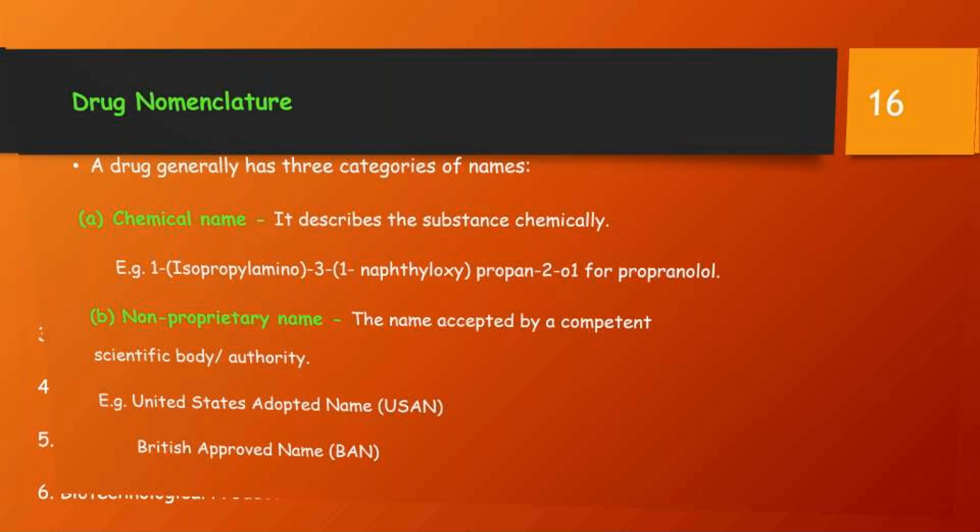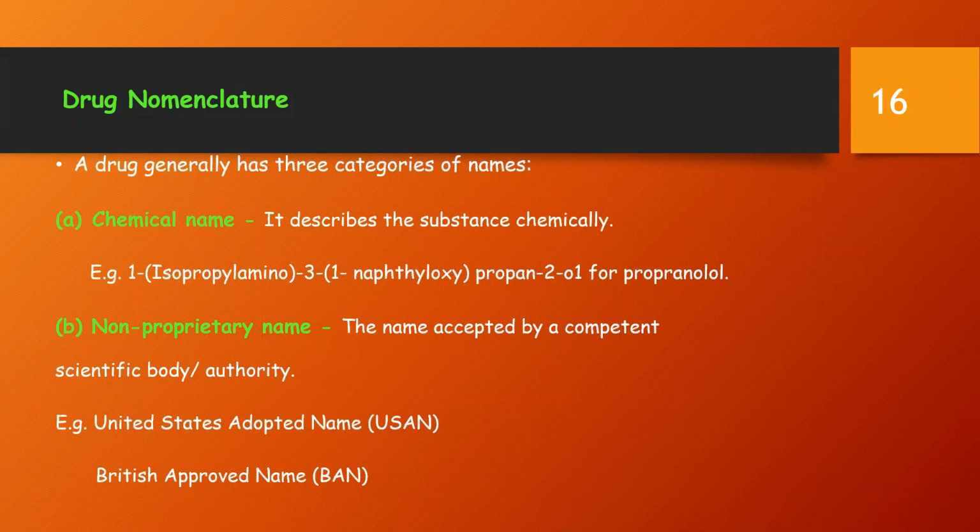How is the naming system, or nomenclature, of a drug carried out? Drugs mainly have three categories of names: the chemical name, the non-proprietary name, and the brand name, or proprietary name. What does the chemical name stand for? It describes the substance chemically. That is, the chemical formulation of a substance is just the chemical name.